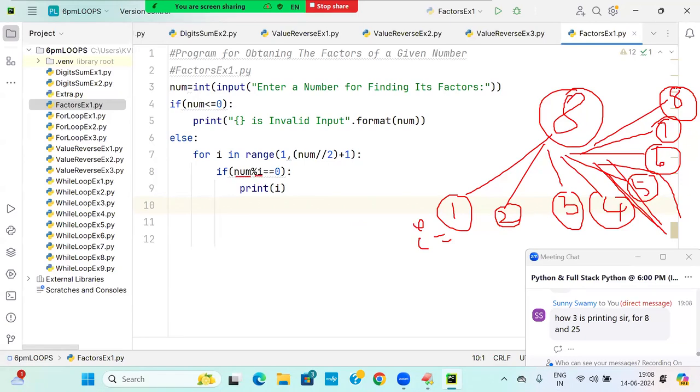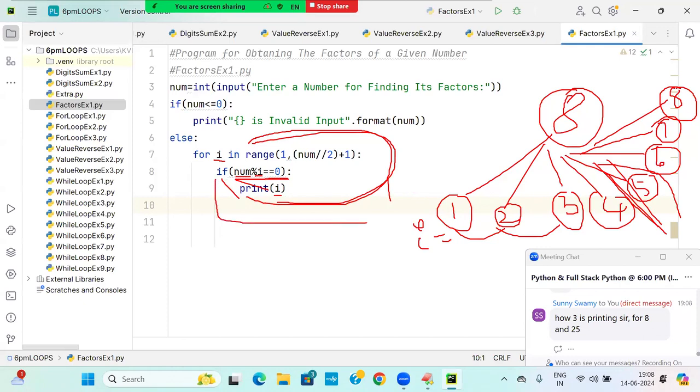8. 8 percentage I, where I is 1. 8 % 1 is equal to 0. True. What is the value printed? 1. Go to the for loop. What is the value of I? 2. 8 % 2 is equal to 0. True. Print 2. Next value is 3. 8 % 3 is equal to 0. False means it goes back to the for loop, which is not printing the I value.